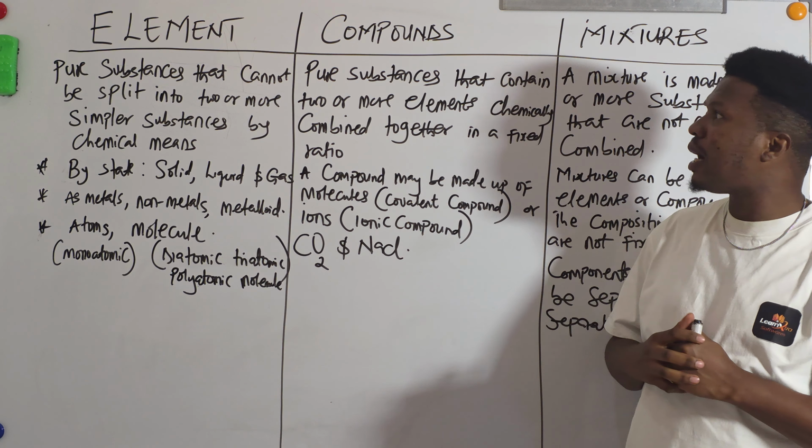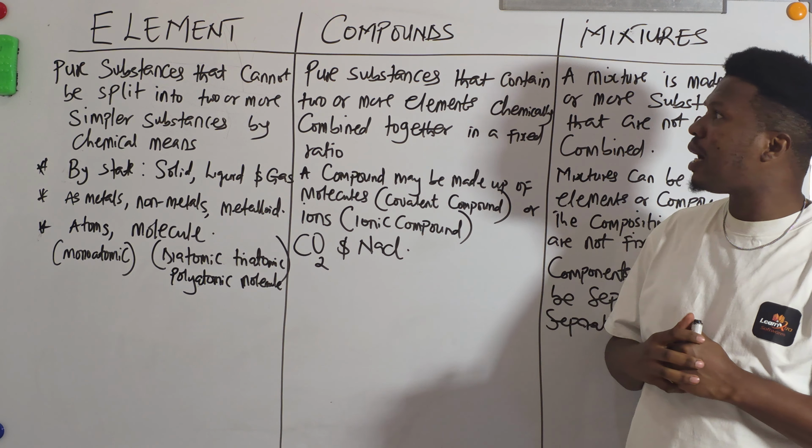These bonds are not physical bonds, they are chemical bonds that cannot be broken by physical means. You only need chemical reactions to break these bonds. There are so many examples of compounds, and in the course of this lecture you should be able to know the difference between a compound and an element.